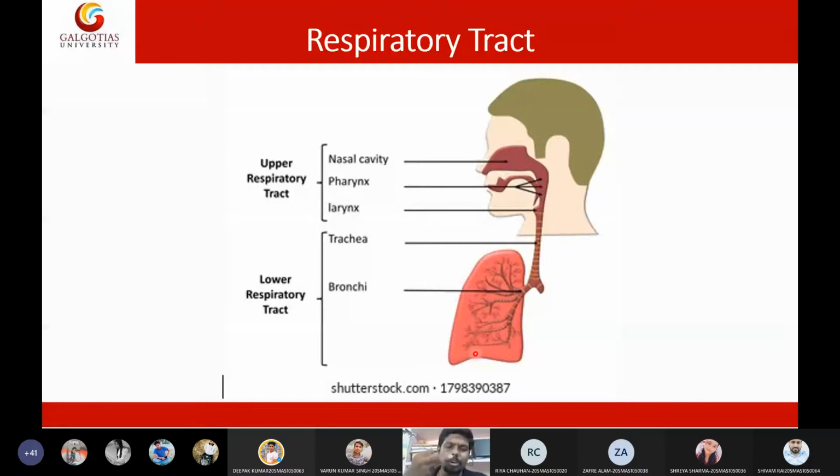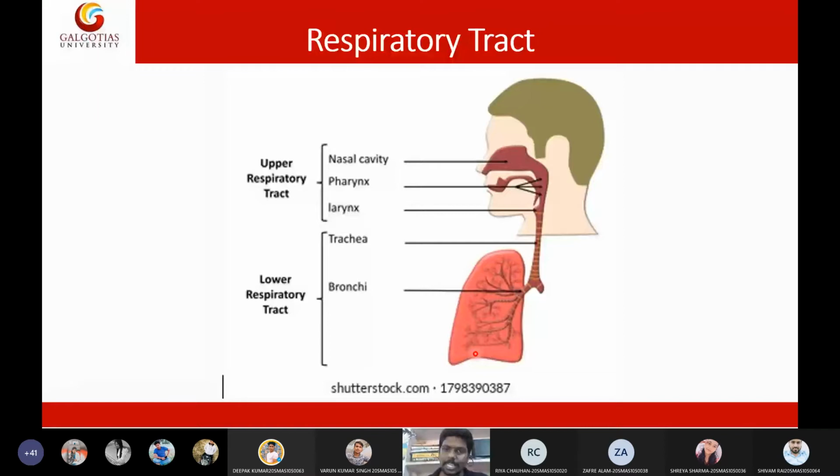Oropharynx, nasopharynx, and laryngopharynx. Okay, good. Very good. So usually you should go with the order, students, from top to down. First you will have the nasopharynx, then the oropharynx, then the laryngopharynx. Then the laryngopharynx is connected to the larynx. Then you have the trachea, bronchi, and lungs.